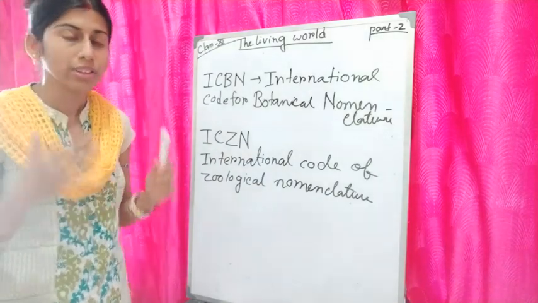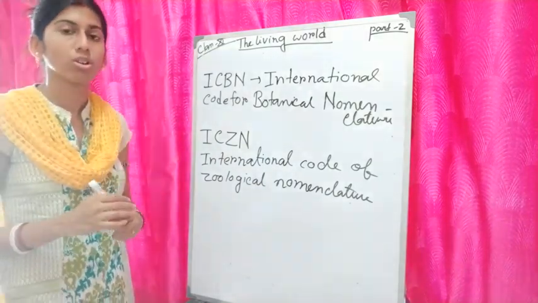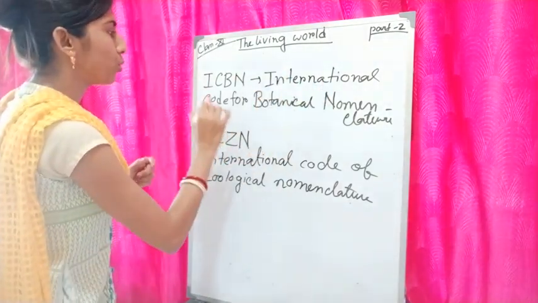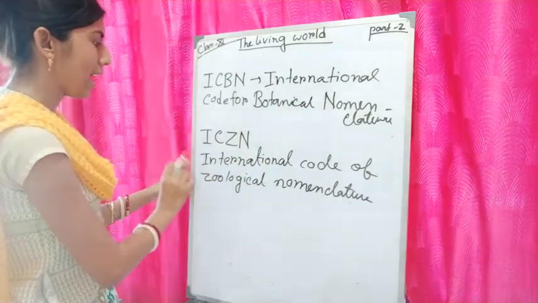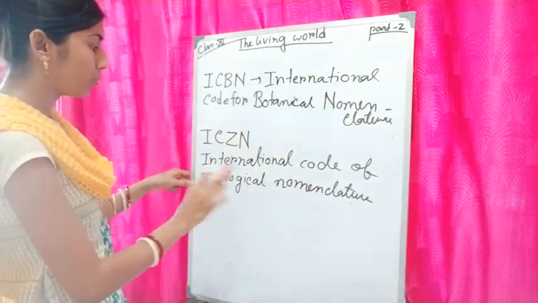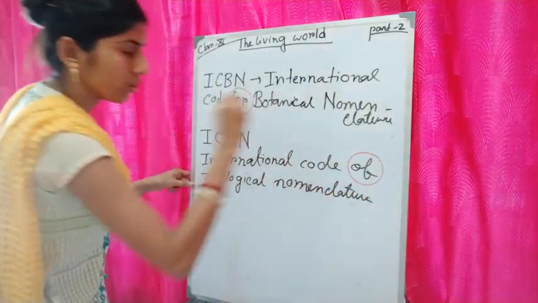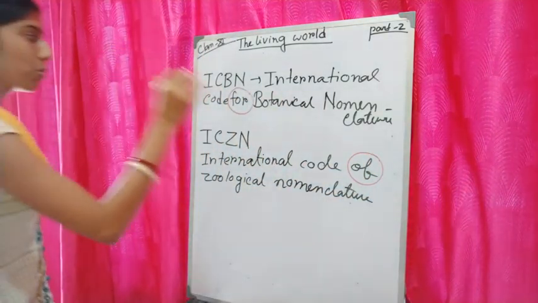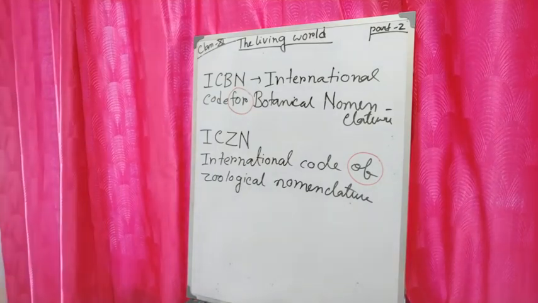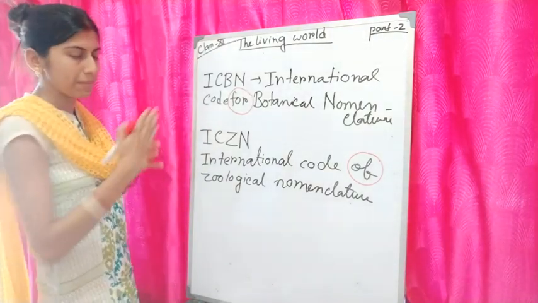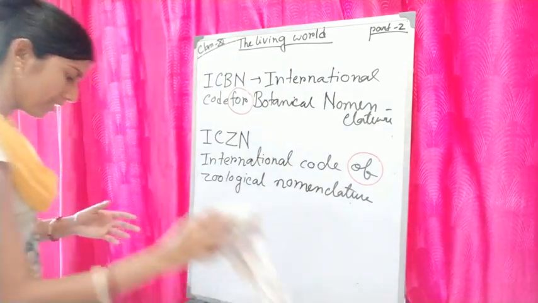If they follow, then it will be accepted or not. Okay. So what are the full forms? International Code for Botanical Nomenclature and International Code of Zoological Nomenclature. You need to follow that part. So in case of botanical nomenclature, we will write ICBN, and in case of zoological nomenclature, we will write ICZN. Okay. So in your exams, the full forms of ICBN and ICZN may come.